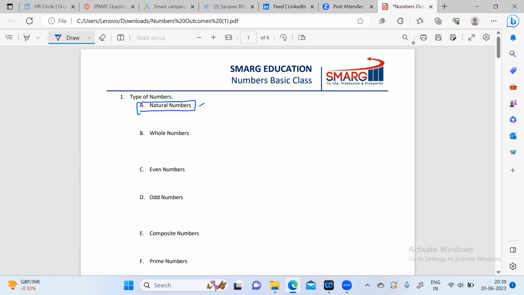So the basic definition here is the numbers with which we count the objects of nature, like how many trees are there, how many rivers are there, how many mountains are there. So standalone objects available in nature, we count them with natural numbers, and it starts with 1. So 1, 2, 3, all these numbers ahead, we'll call natural numbers.